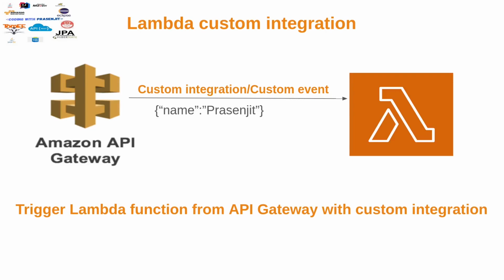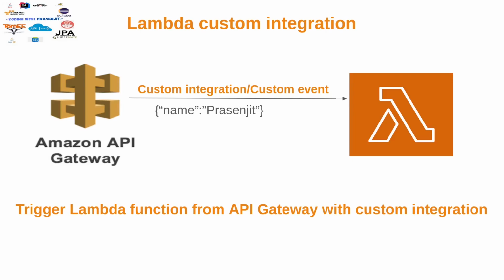So in my last video I developed a lambda in Java, and the input of the lambda is a custom event. Today I'm going to show you how you can integrate that lambda from API Gateway using custom integration, that means using a custom event.